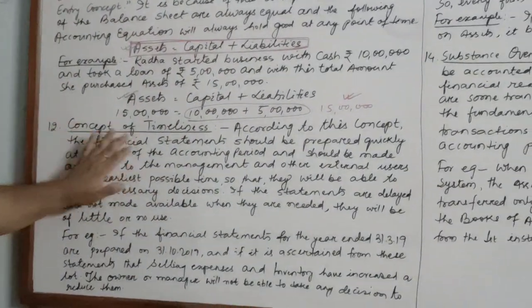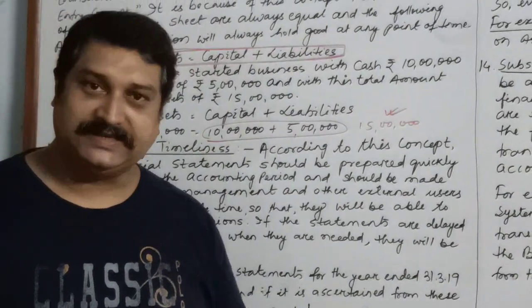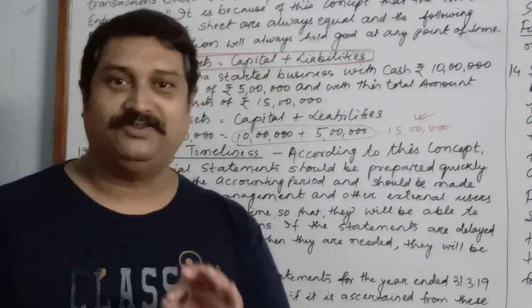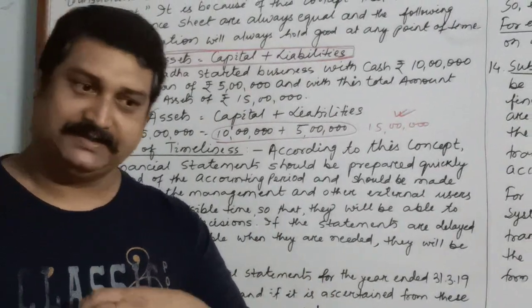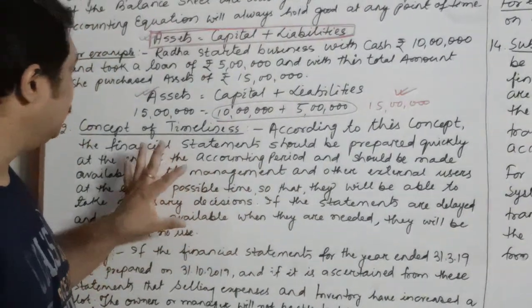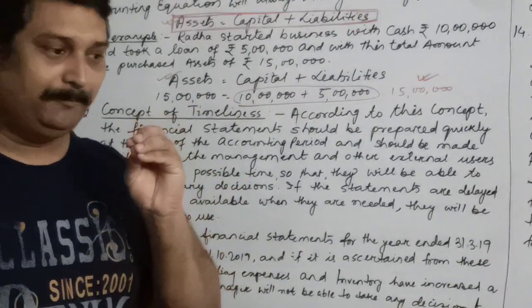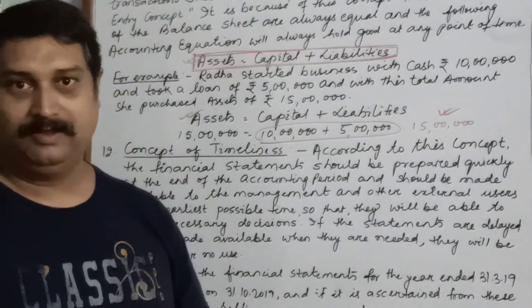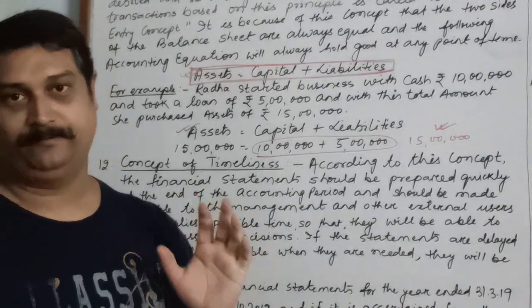The next one is the concept of timeliness. There is a very old proverb, children: justice delayed is justice denied. That means if you do not get justice in time, it does not have any use. It is as if you have not been given any justice. The same concept is followed in this particular concept, timeliness, which says that the books of accounts and the financial statements should be quickly prepared after the accounting period gets over at the end of the accounting year.